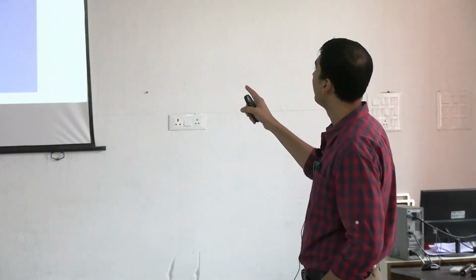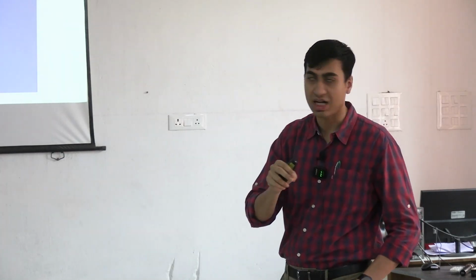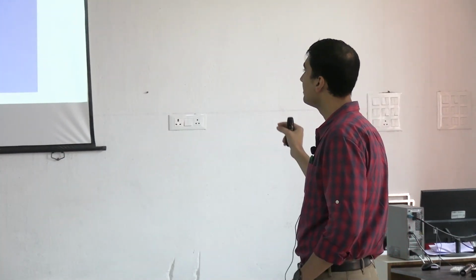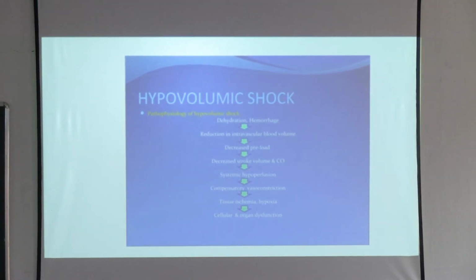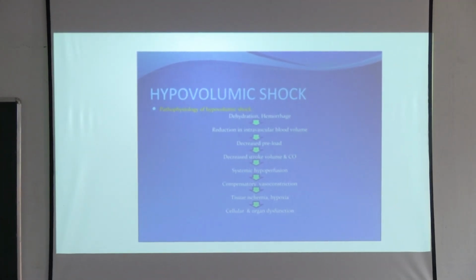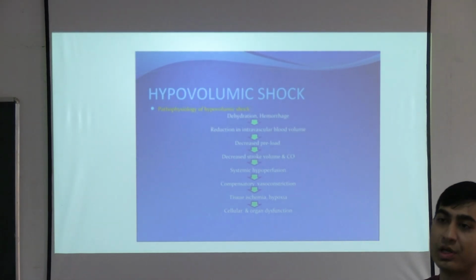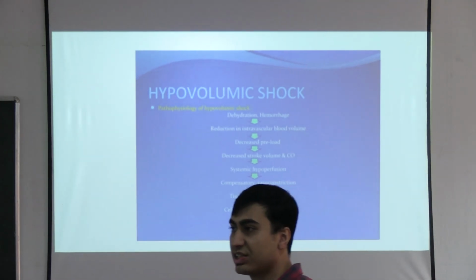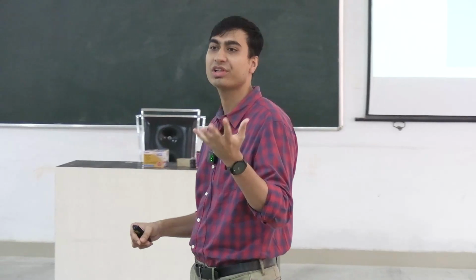Reduction in the intravascular blood volume, there is a decreased preload, there is a decreased stroke volume and cardiac output. There is systemic hypoperfusion, there is compensatory vasoconstriction. If your blood is not going, what will your blood vessels try to do? They will try to decrease the caliber so that your blood stays more over there and there is adequate perfusion. But when there is constriction, the warmth in the fingers will go off, and then you will find cold, clammy extremities.